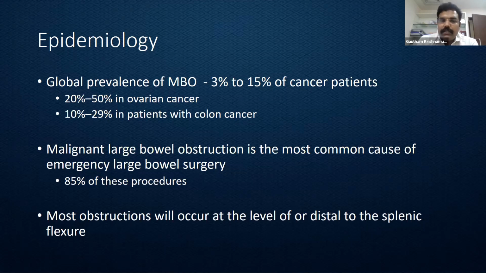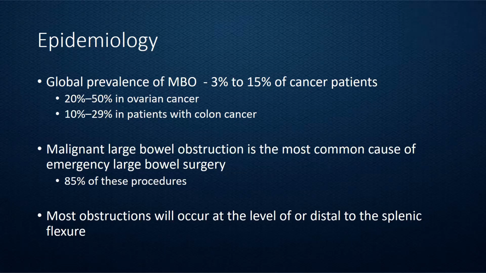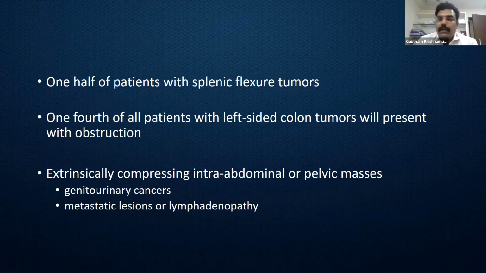Generally, these obstructions occur due to lesions which are at or distal to the level of the splenic flexure, with nearly half of splenic flexure tumors presenting with obstruction, and nearly a quarter of the patients with lesions distal to the splenic flexure again presenting with obstruction.